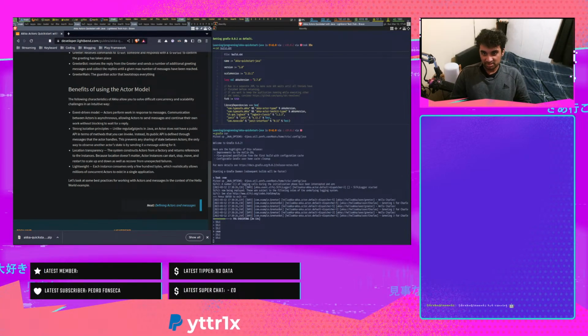Strong isolation principles. Unlike regular objects in Java, an actor does not have a public API in terms of methods that you can invoke. So its public API is defined through messages the actor handles. This prevents any sharing of state.